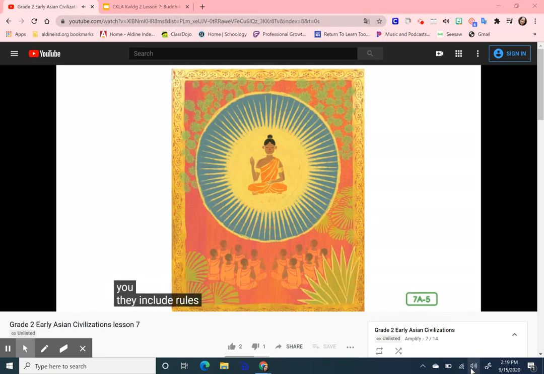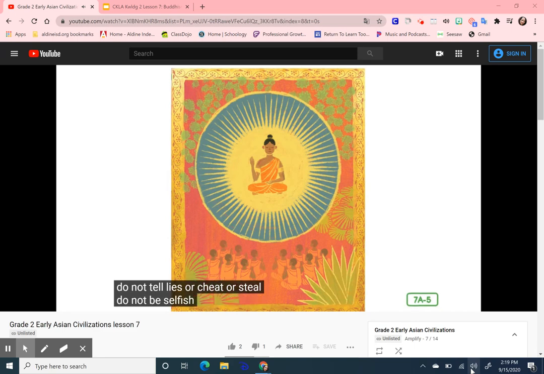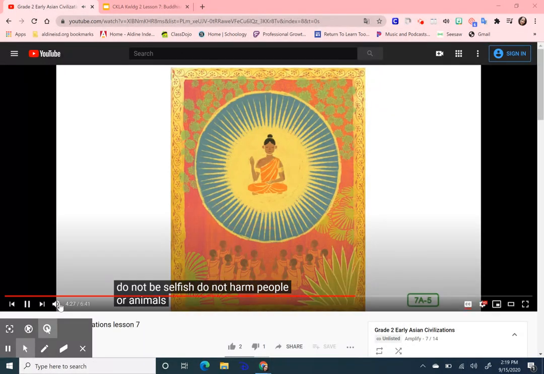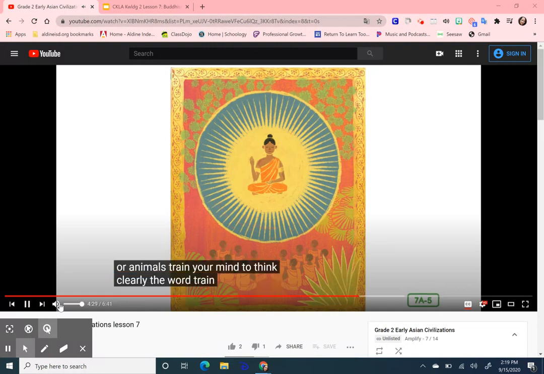They include rules like: be kind to others, do not tell lies or cheat or steal, do not be selfish, do not harm people or animals, train your mind to think clearly. The word train, as used in this sentence, means to practice skills.